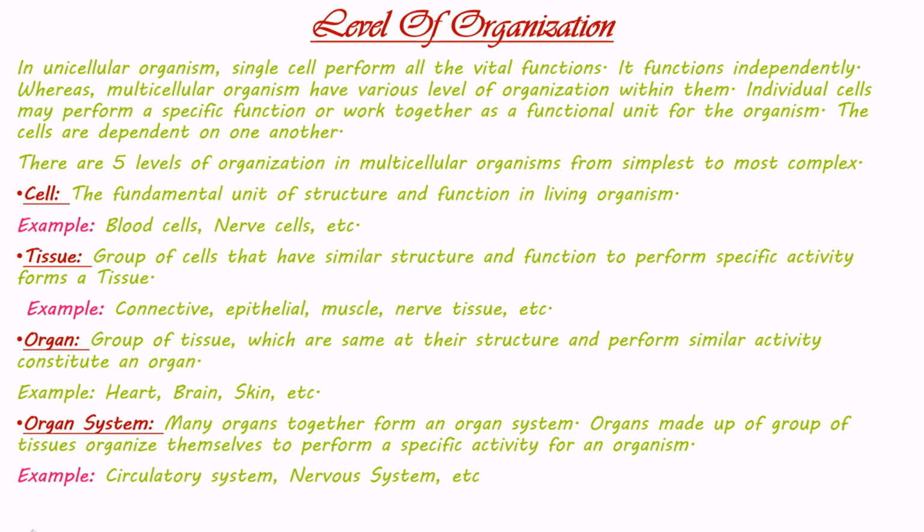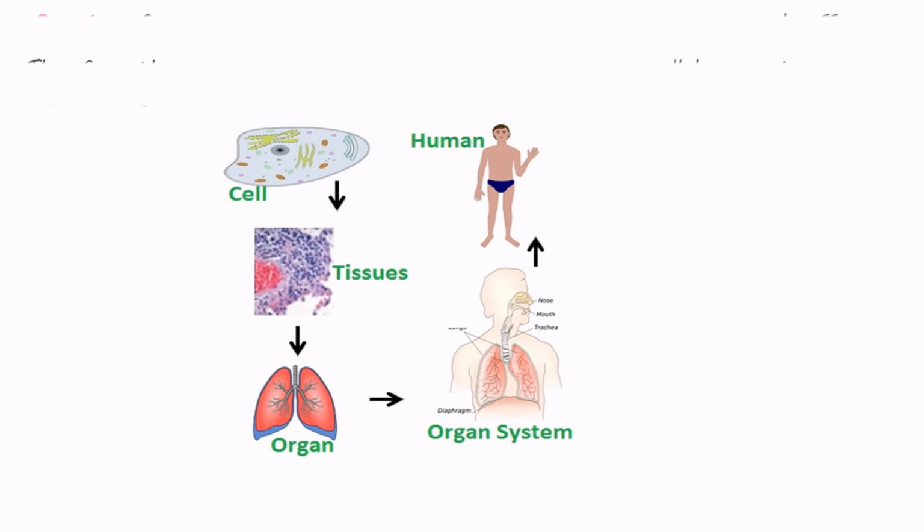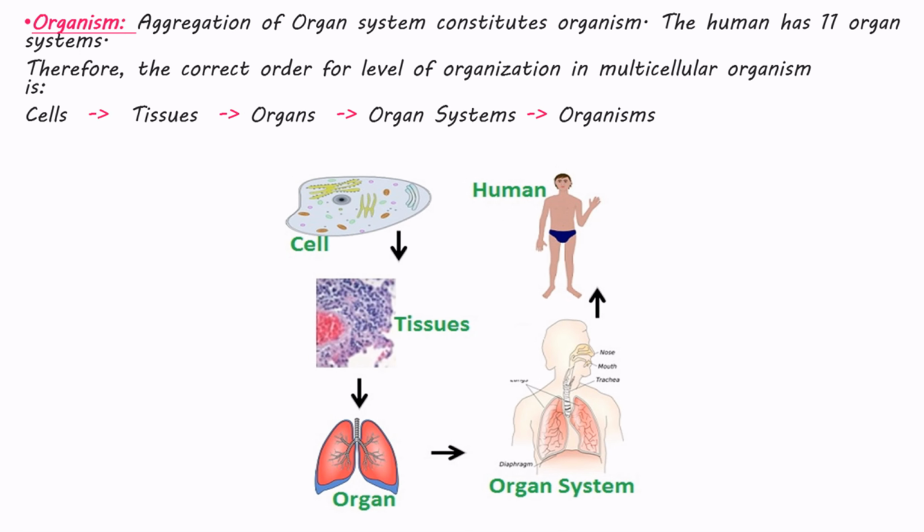Organ system, many organs together form an organ system. Organs made up of groups of tissues organize themselves to perform a specific activity for an organism. Example, circulatory system, nervous system, etc. Organism, aggregation of organ systems constitutes an organism. The human has 11 organ systems. Therefore, the correct order for level of organization in multicellular organisms is cells, then tissues, then organs, then organ systems, then organisms.